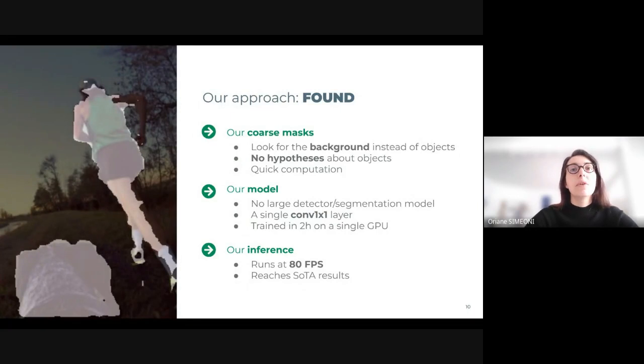So how do we compare to those? Our approach Found enables us to create coarse masks by looking for the background instead of objects, and this without making hypotheses about quantity or shape of objects. Compared to others, we train a very lightweight model, a single 1x1 convolution layer, which is trained in 2 hours on a single GPU. We show that there is no need for a large detector or segmentation model. Also Found runs at 80 frames per second, which is much faster than compared methods. With such a small model, we're able to reach state-of-the-art results.